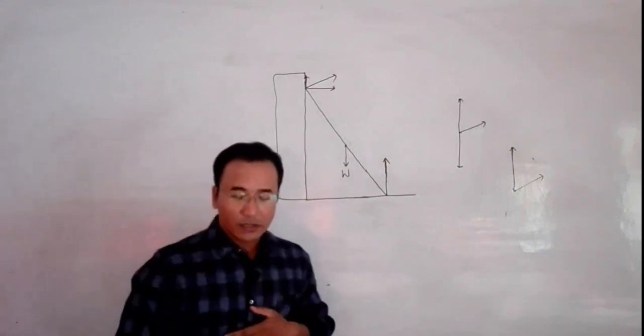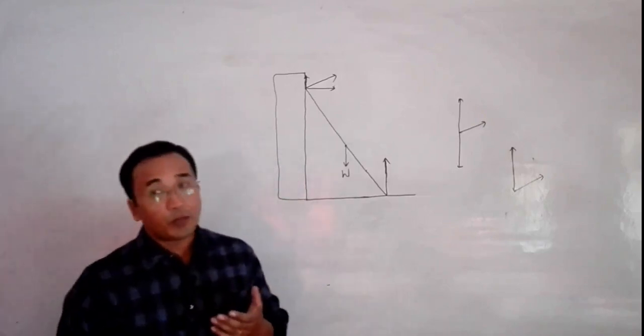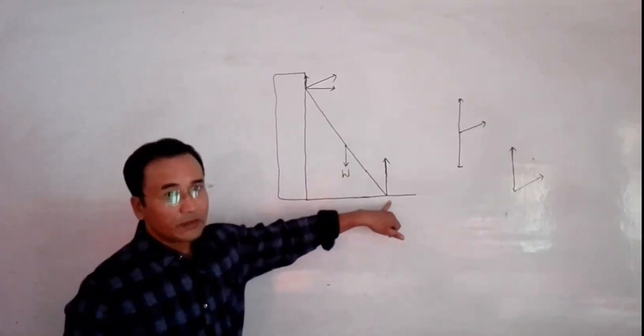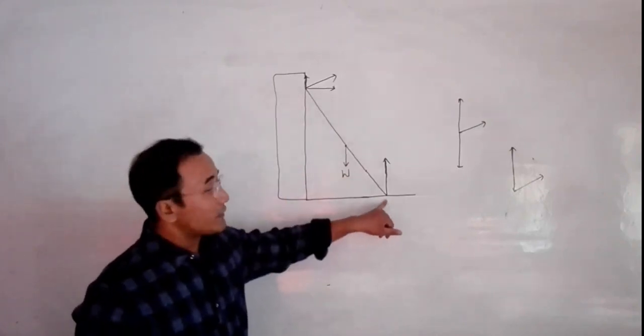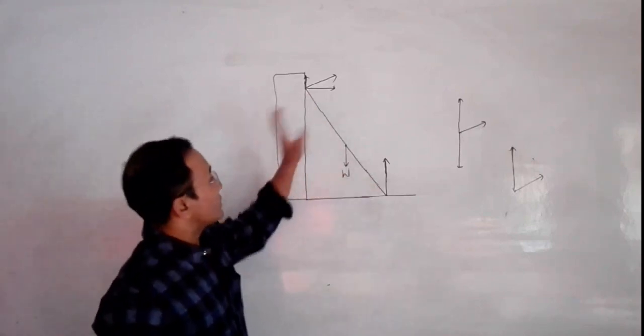So through all these four possibilities, what we have is, if we have friction at the floor, the ladder will be supported, whether there is friction at the wall or not. And if we don't have friction at the floor, the ladder will not be supported, whether there is friction at the wall or not.